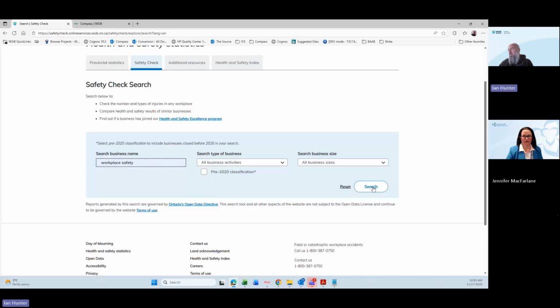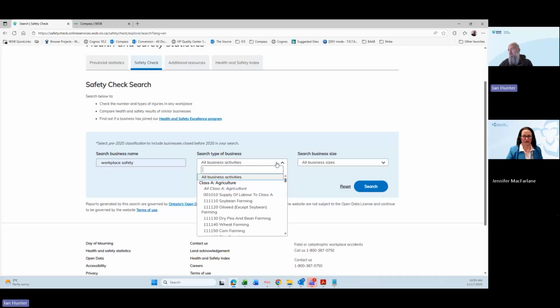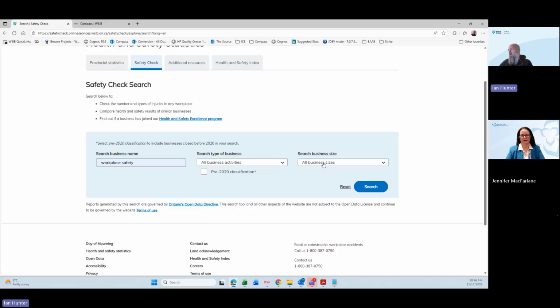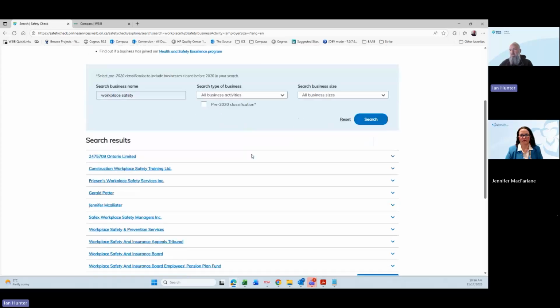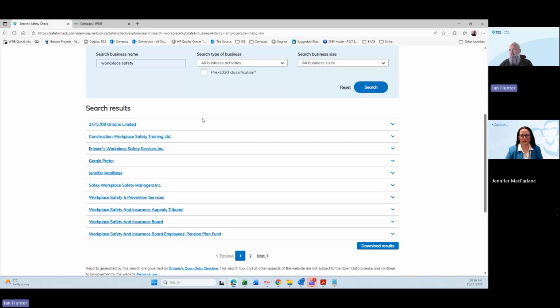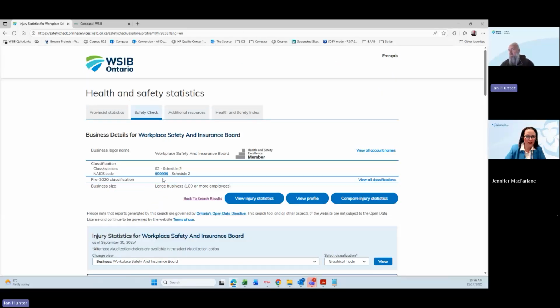When we do a search here, we can start to limit based on what kind of activity a business does, if you wanted to drill down a little bit, as well as the different business sizes. So you can start to see different business sizes when you're doing your search. When we search, you can see everybody comes up. We can search the Workplace Safety and Insurance Board, like I'll bring that up.